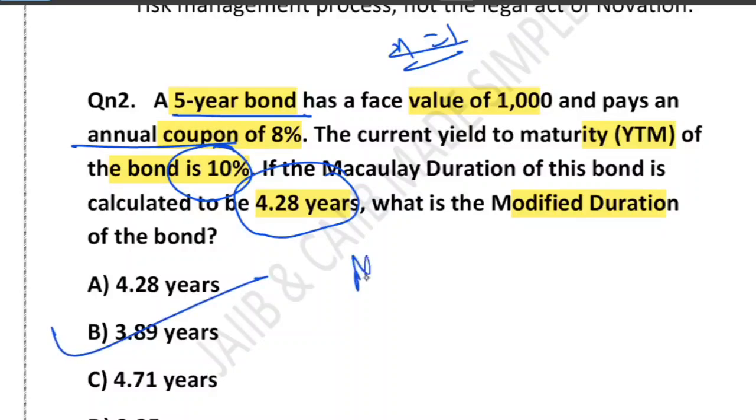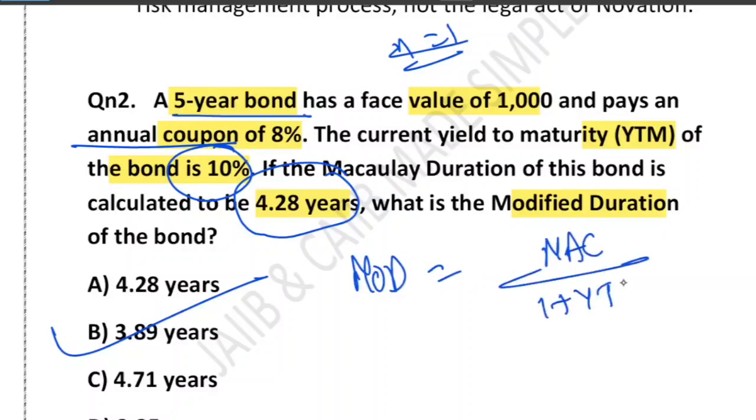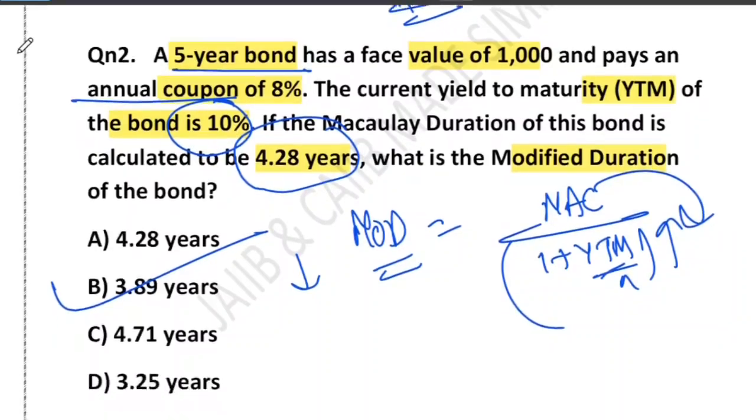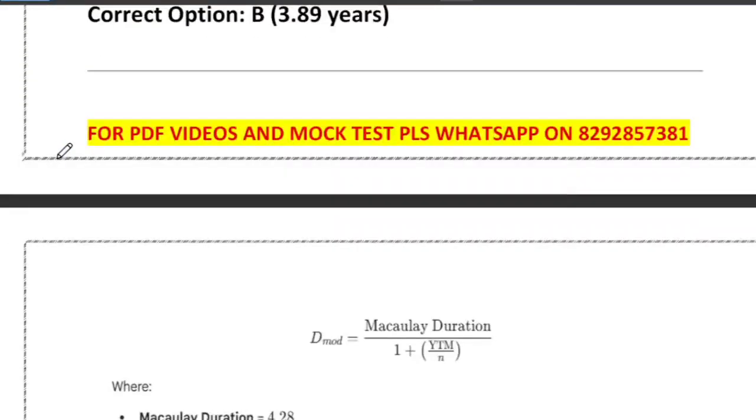So you can remember it like this: MOD is equal to MAC divided by 1 plus YTM upon N. MAC under the pressure of YTM becomes modified. Or simpler, modified duration is always smaller than Macaulay duration. If the YTM increases, modified duration decreases, and if YTM is 0, both are equal. So Macaulay duration is given first and then modified duration is derived from it. MAC divided by 1 plus YTM upon N is equal to modified duration. That's the formula we need to keep in mind.